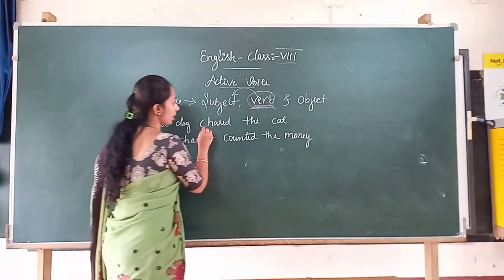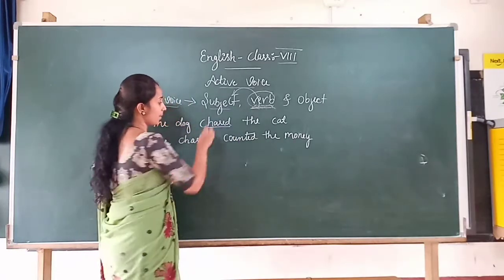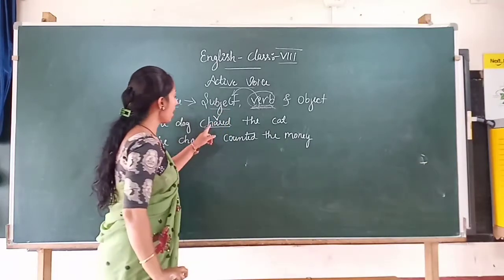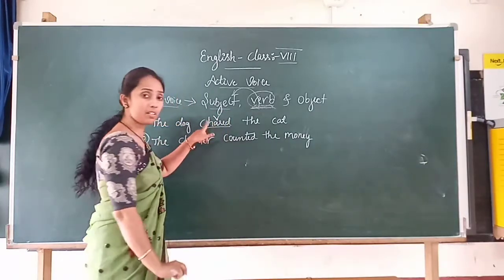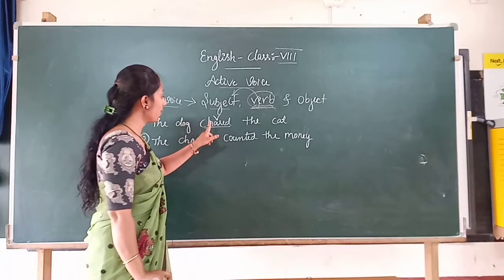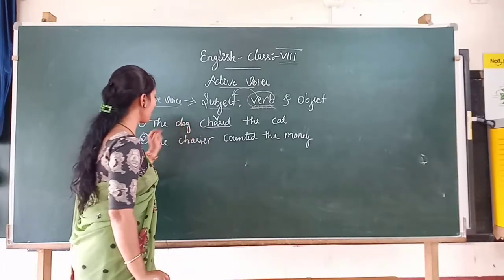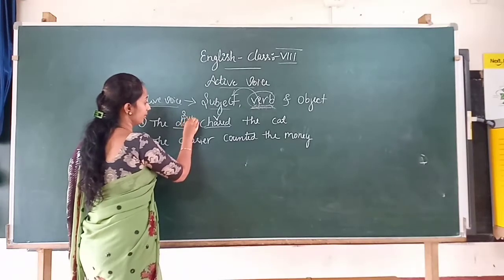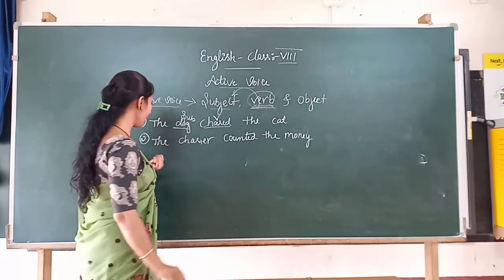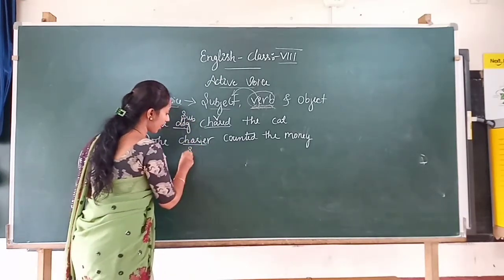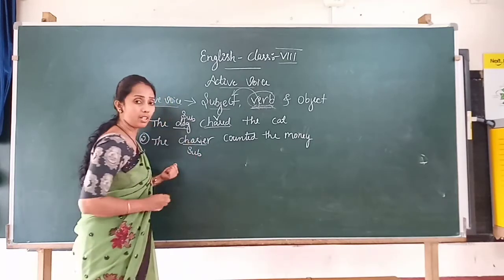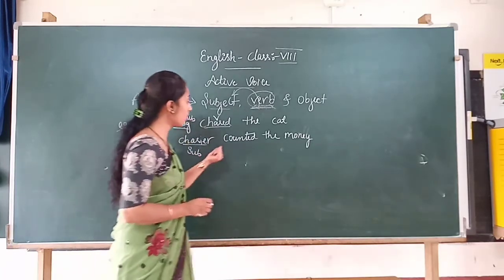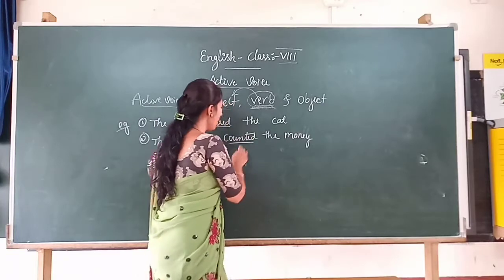Here, chases is a verb, right? And that chasing action or verb is done by the subject. Here, cashier is the subject, and what the action was, that was counted, is a verb.